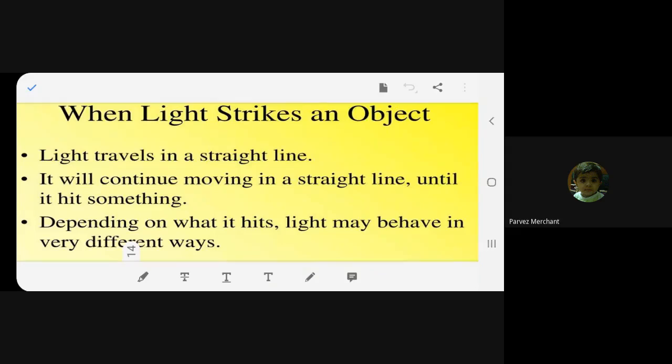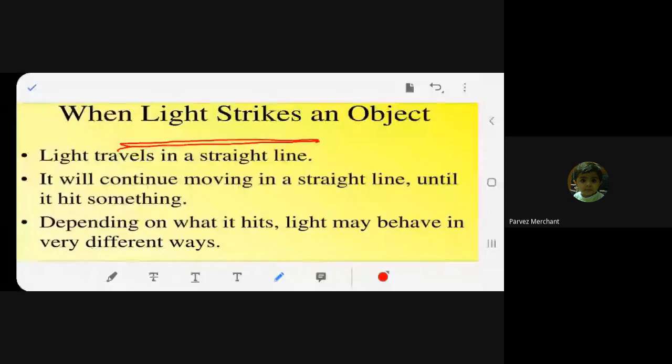Now the light will keep on moving in a straight line until it strikes something, until there is an obstruction. It will keep on moving in a straight line. When it is obstructed, the light gets reflected. Hope you understood. Did you understand or not? Yes, ma'am.